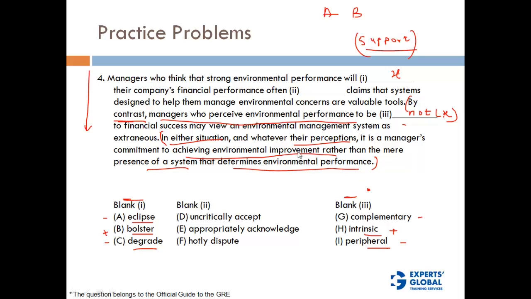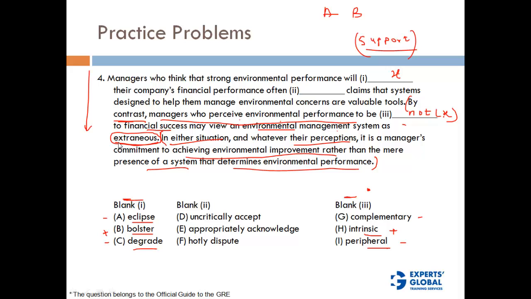There is one clue here. See, by contrast, managers who perceive environmental performance to be not X to financial success may view an environmental management system as extraneous. So these type B managers think that it is extraneous to have any kind of environmental management system, and hence they are less likely to accept any correlation between financial success and environmental performance, right?